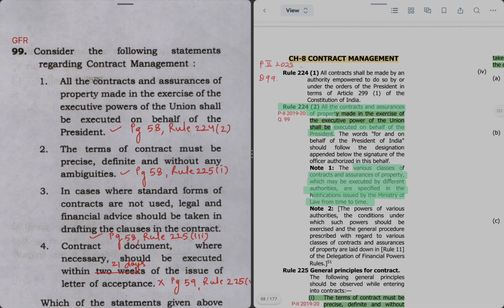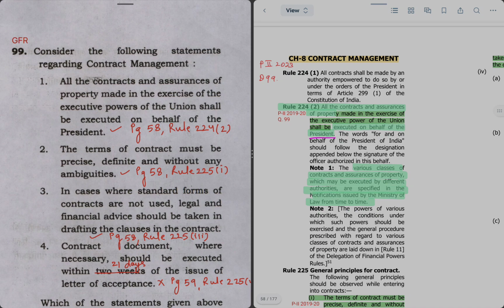So see in year 2023 here question 99 was asked and same question number 99 in 2019 and 2020. So see how UPSC is framing the questions, it's superb. Let's see statement 1, all the contracts and assurances of property made in exercise of executive powers of Union shall be executed on behalf of the President. Yes, true as per Rule 224 sub rule 2. Here it is correct. Statement 2 says the terms of contract must be precise, definite and without any ambiguities.